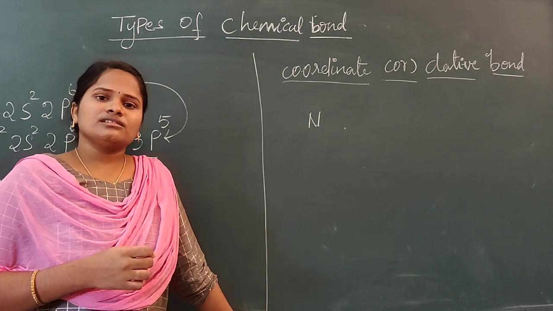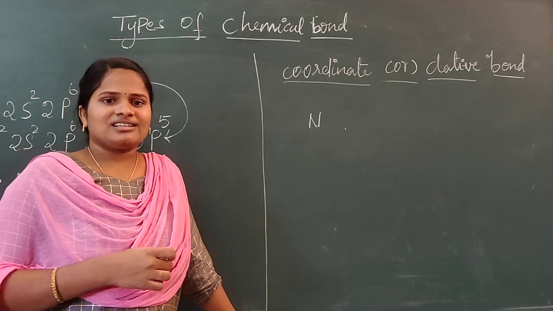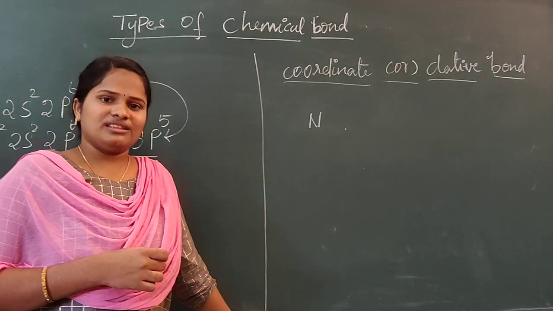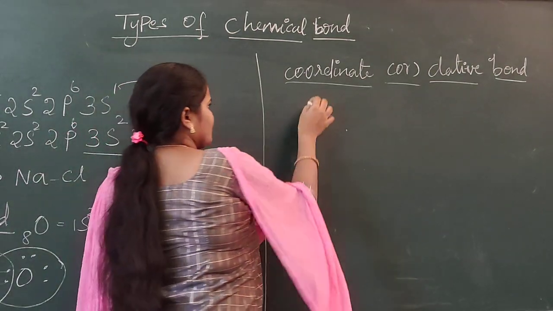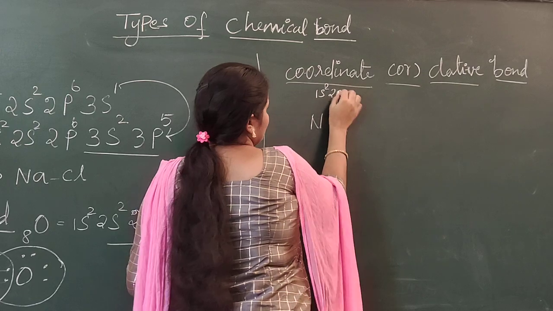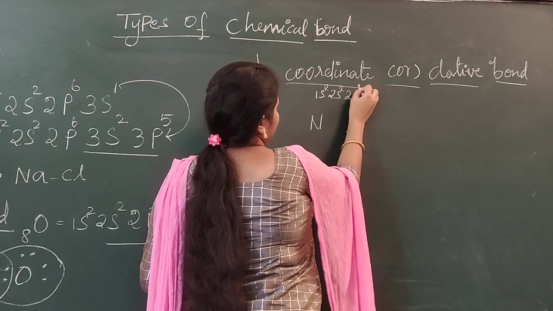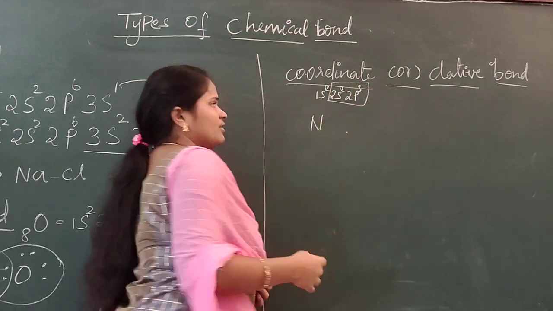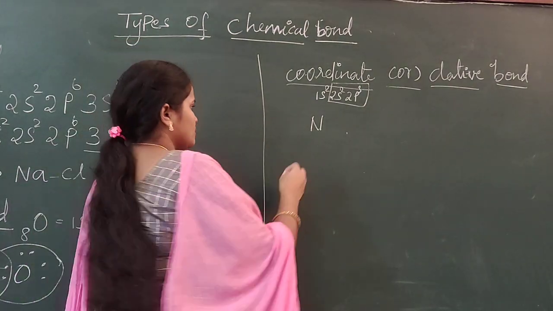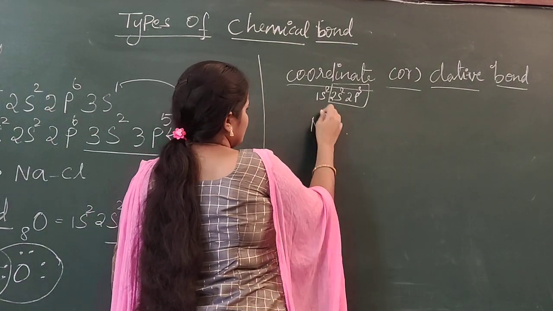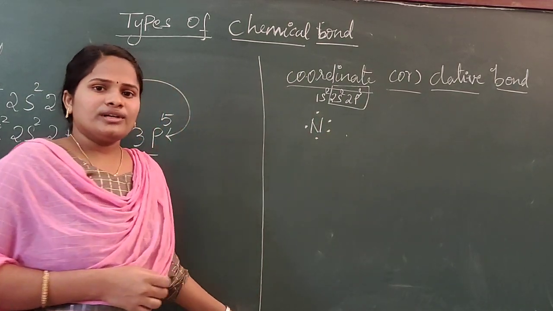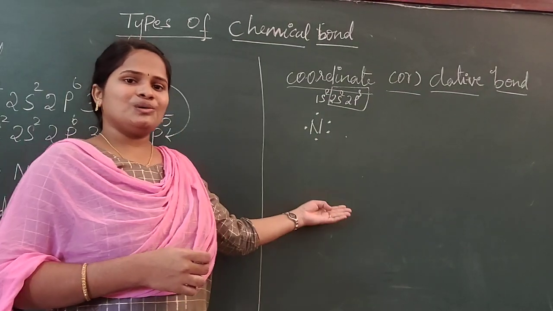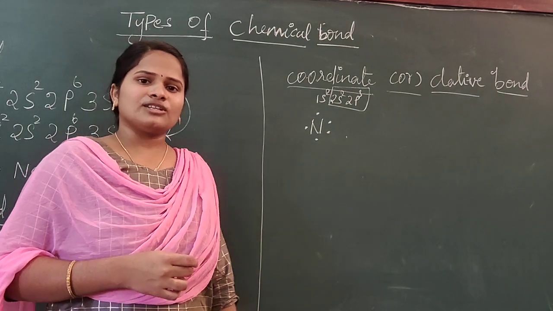Nitrogen is atomic number 7, electronic configuration 1s2 2s2 2p3. So 3 plus 2, it is having 5 electrons in its outer shell. So 1, 2, 3, 4, 5. Now it is having 5 electrons. If it needs to attain stability, it needs 3 more electrons.